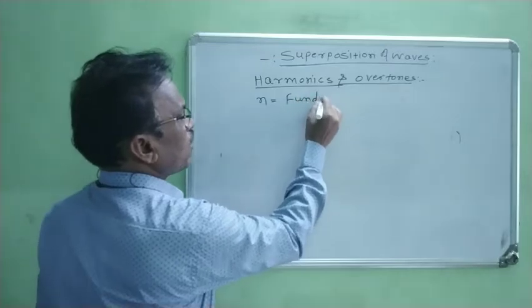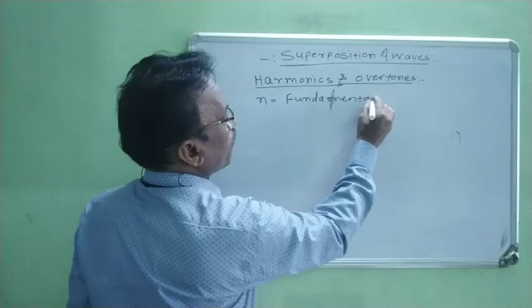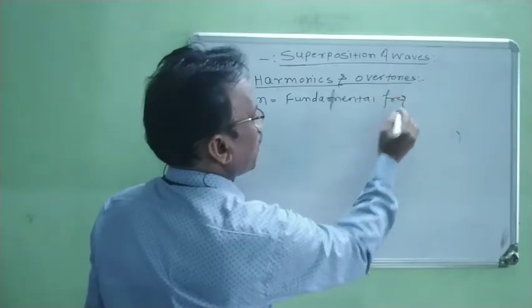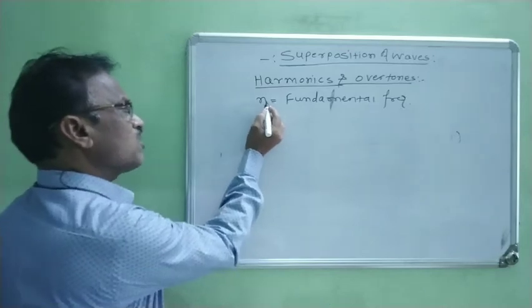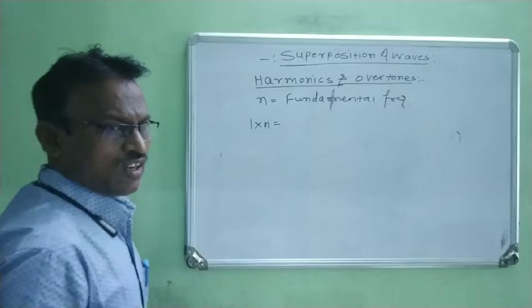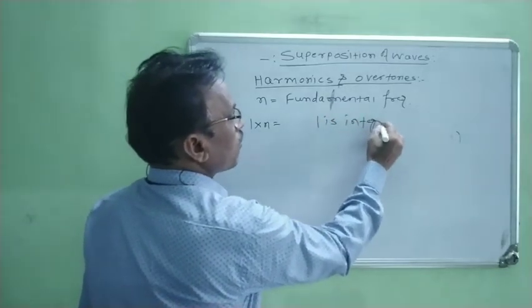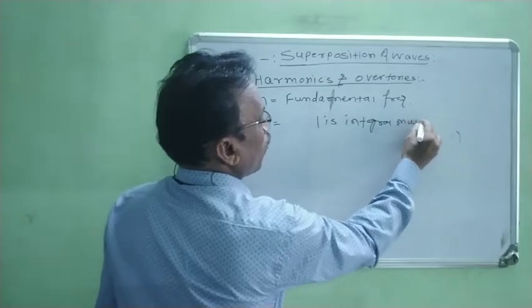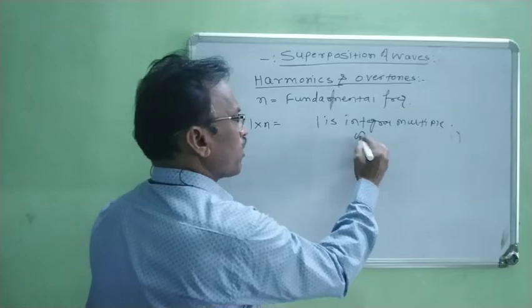So we consider n as the fundamental frequency, right? Now when this n is multiplied by 1, in this case 1 is the integral multiple of n, right?